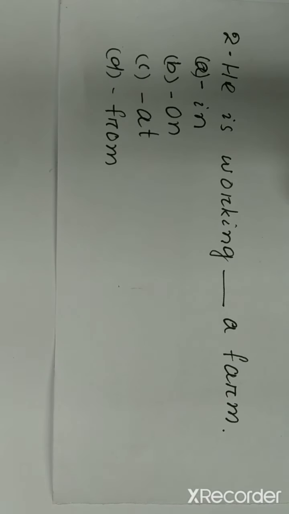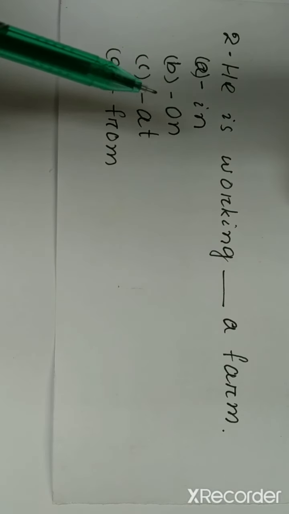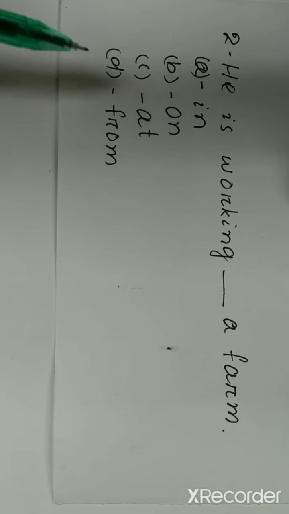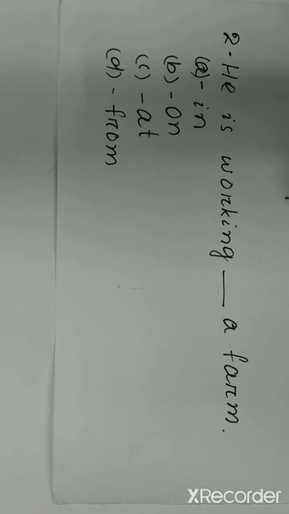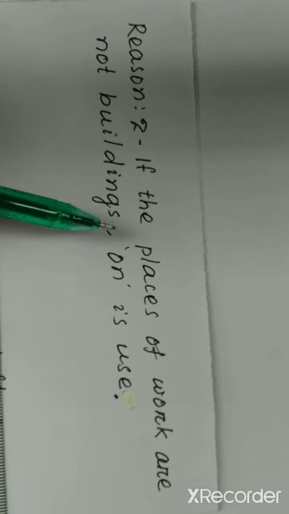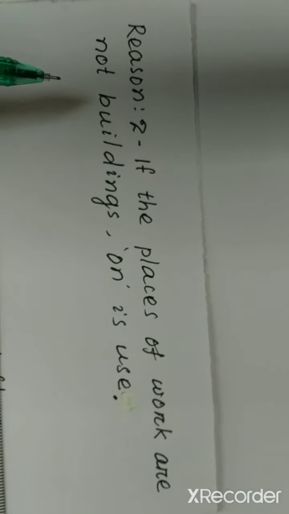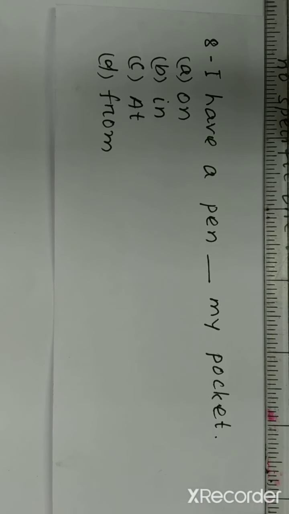Number 2. He is working dash a farm. Option A, in. Option B, on. Option C, at. Option D, from. Which is the right answer? Let's know the reason. If the places of work are not buildings, on is used. Here, the workplace is not a building. This is an open place. So, according to this reason, here on is the correct answer.